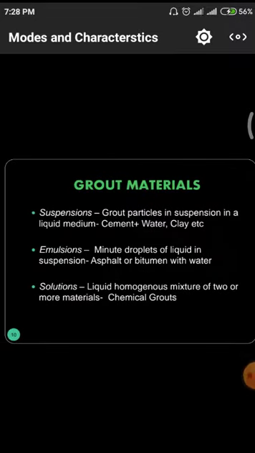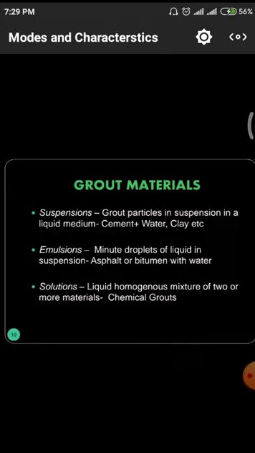Next, the different kinds of grout materials we also have to observe: suspensions, emulsions, and solutions. In the suspensions, we have grout particles in suspension in a liquid medium. Normally, suspension means the materials will be flowing in the water. Those things we call suspended particles. Simply, those are cement plus water, sometimes clay plus water, likewise different quantities of suspended materials.